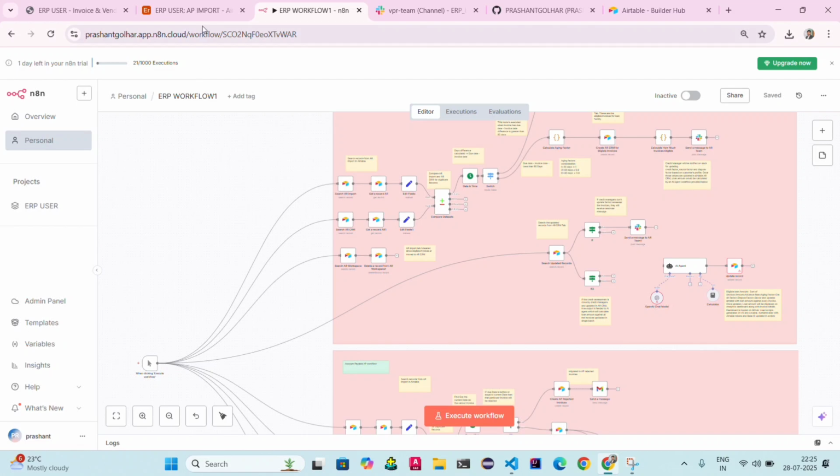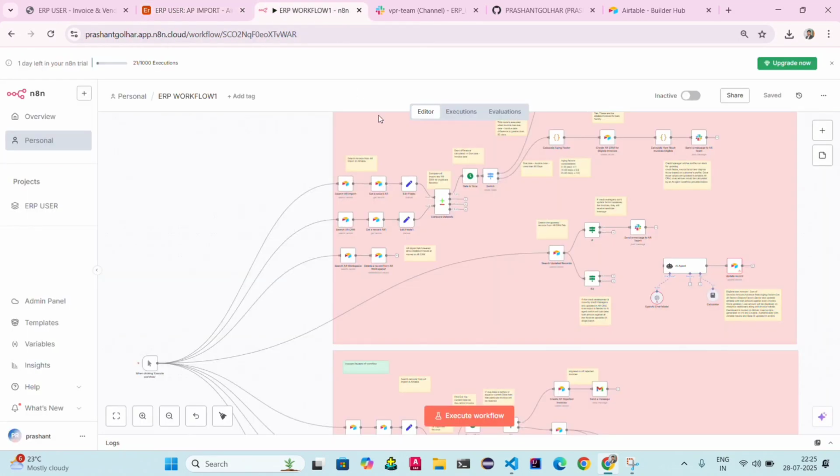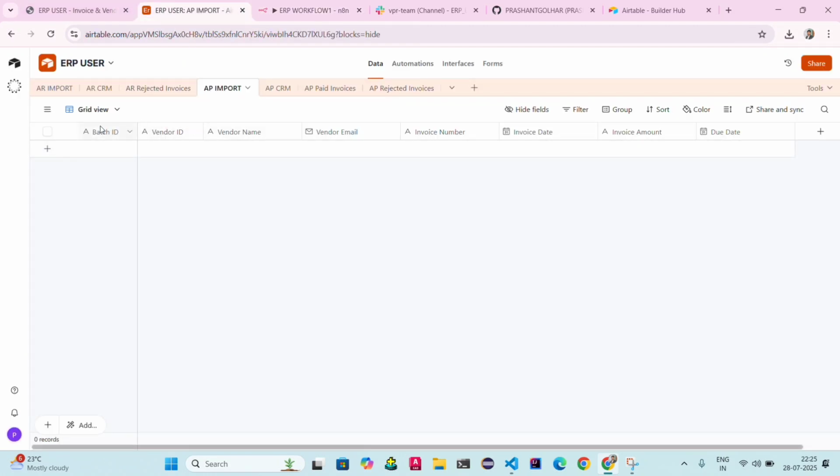Whenever the ERP user uploads the data to the Airtable and executes this workflow, data will be manipulated directly from AR import to AR CRM. Those profiles that are eligible go to AR CRM, and AR files or invoices that are not eligible will be added in AR rejected invoices.